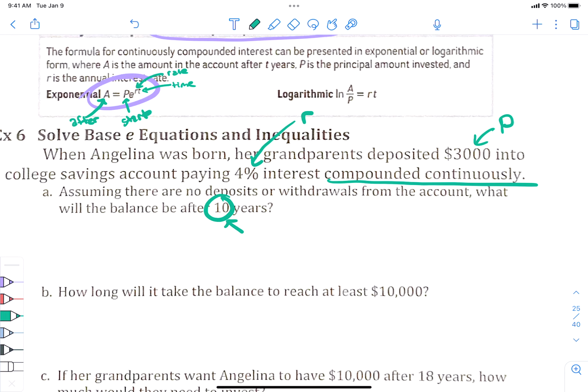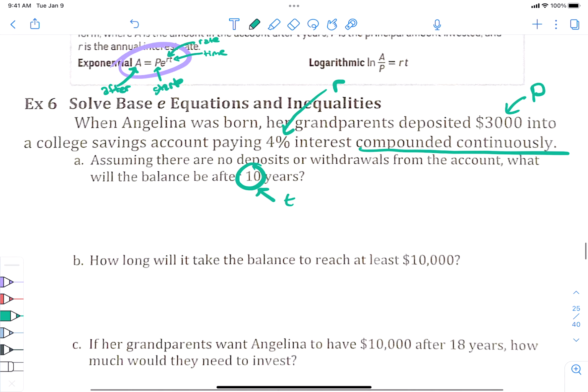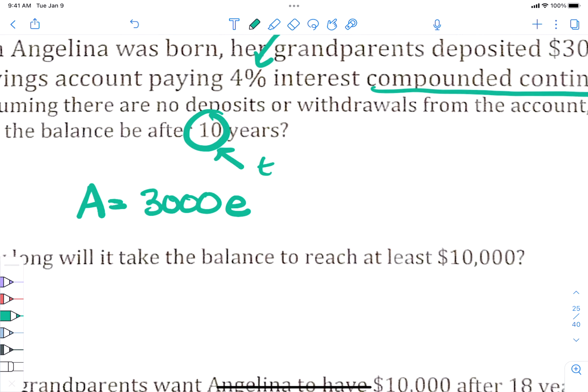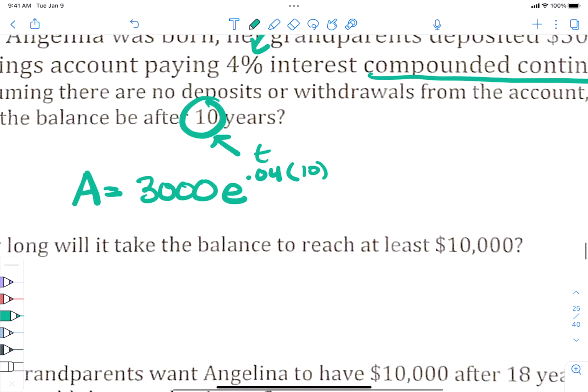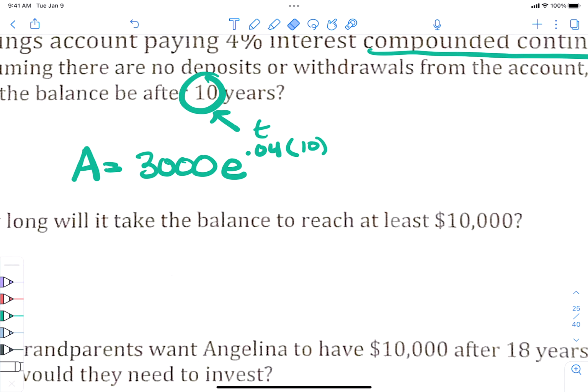What's 10? T. So what are we solving for in the PERT equation? A. We're solving for after, right? P is 3,000, so we're just plugging stuff in. Times E to the, what's R? 0.04, right? As a decimal, 4% would be 0.04 times T, which is 10. Now, you should be able to type that whole thing into your calculator: 3,000 E to the 0.04 times 10. It should be something like 4,400 something.